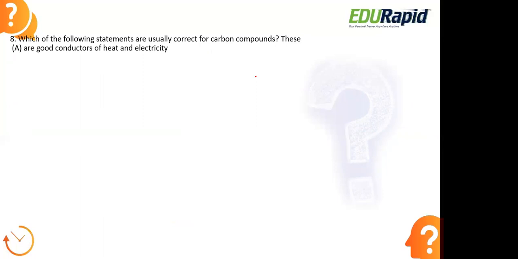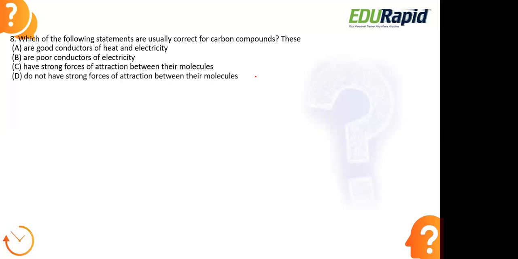Moving to the next question. Which of the following statements are usually correct for carbon compounds? These are good conductors of heat and electricity, or poor conductors of electricity. They have strong forces of attraction between their molecules. They do not have strong forces of attraction between their molecules.